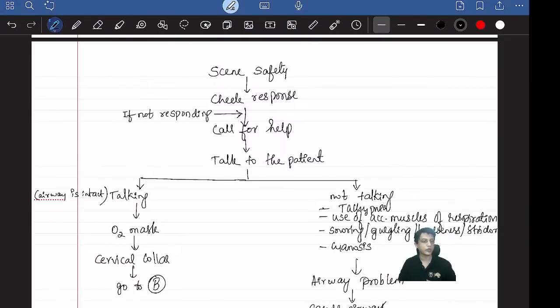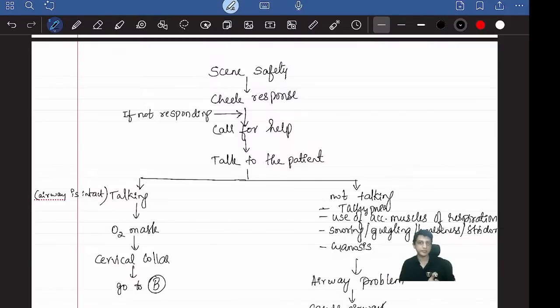You might have seen, no? While going on the roads, many people riding two-wheelers wear a collar like this. That's called a cervical collar, mainly used for spondylosis. I'll show you the photo later. You put that. So A is done. Airway assessment is done. That appears to be normal. And your second thing is cervical spine movement restriction. That's also done by putting the cervical collar. Okay. So A is done.